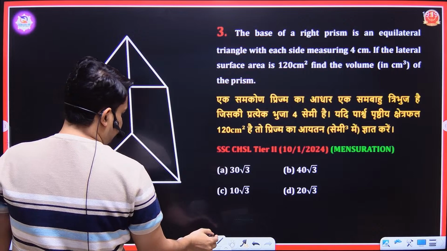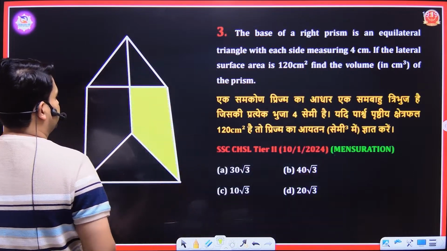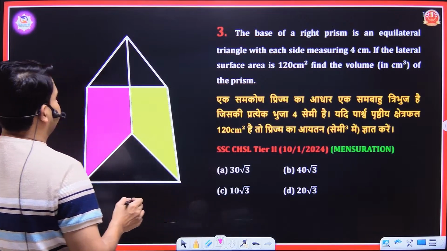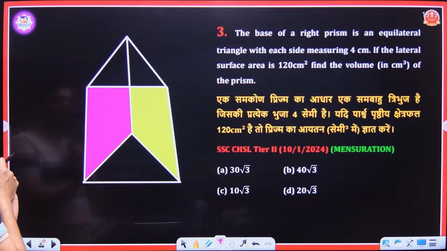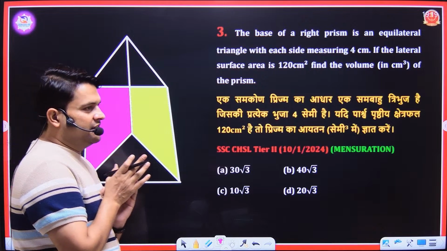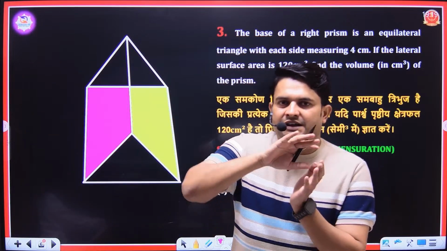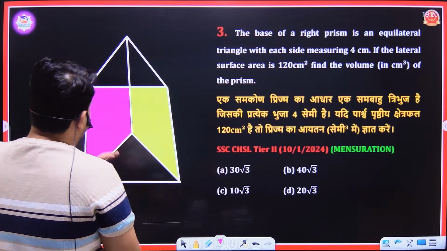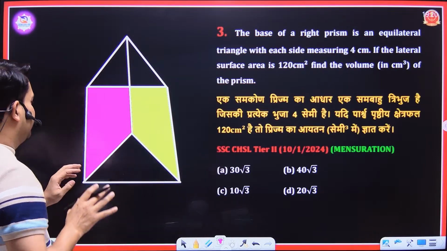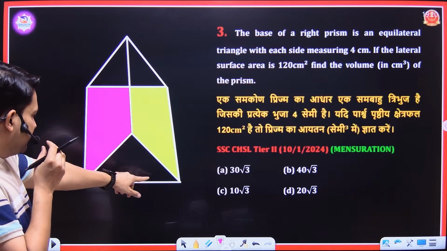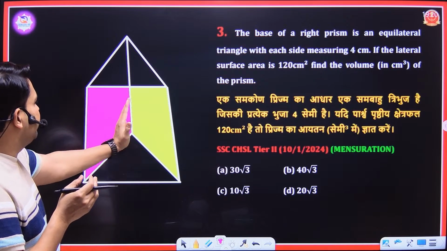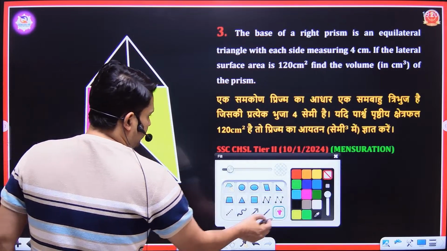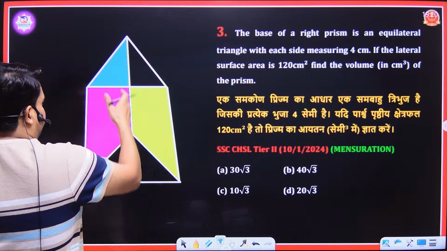Then we have three faces. What is lateral surface area? The lateral surface area is that area in which you will exclude the top part or the bottom part. Since the base of that prism is an equilateral triangle, it means it has three faces. One face is this, one is this, and one is this.